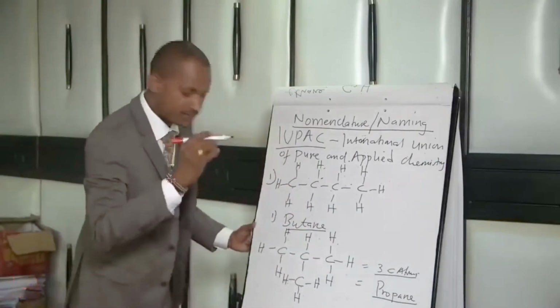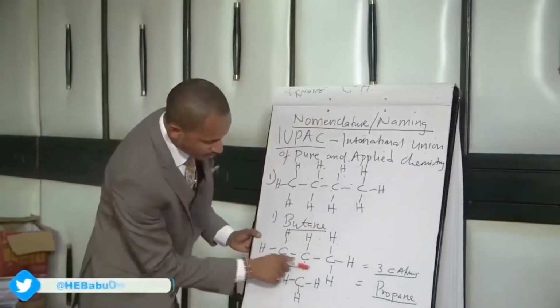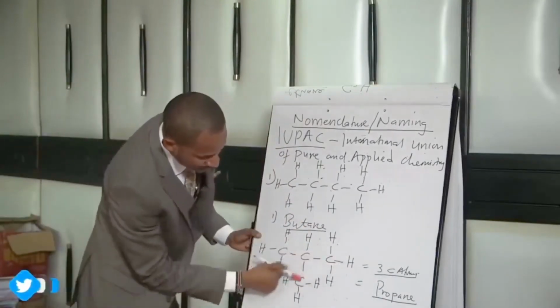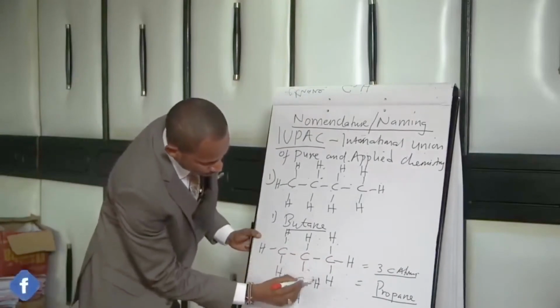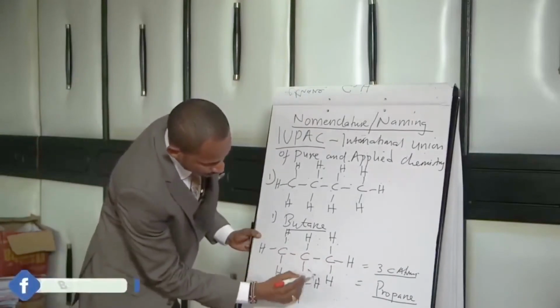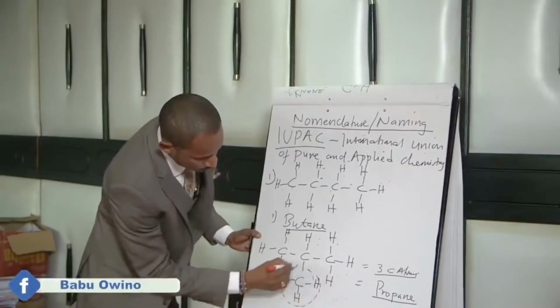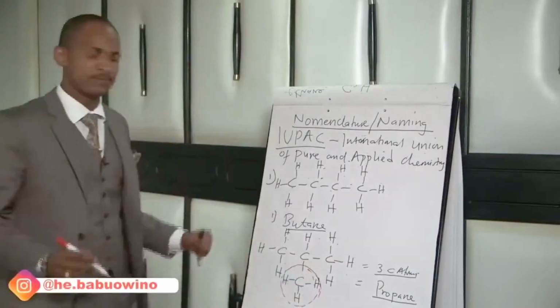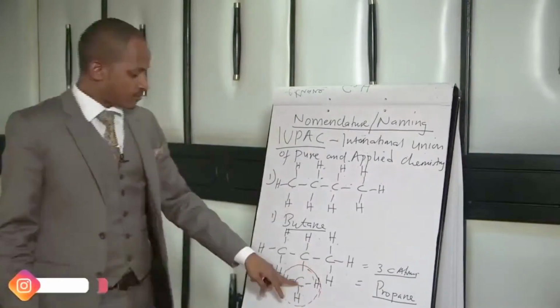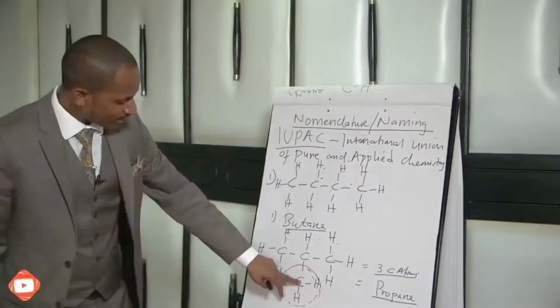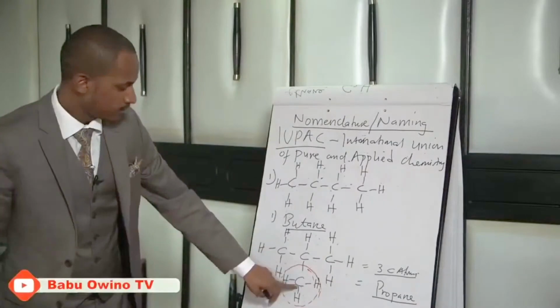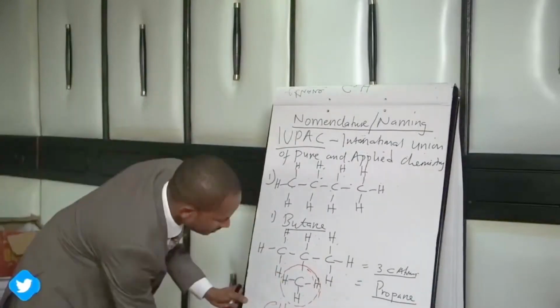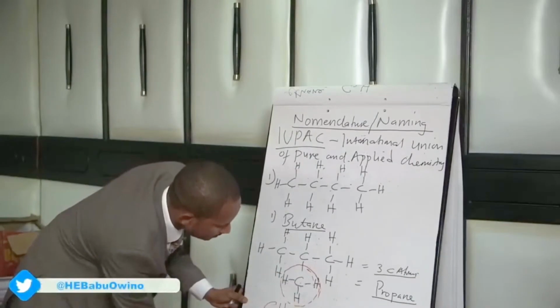Therefore, identify the branch. So if this is our longest continuous chain, we can see there's a branch here. So we want to identify what this branch is. We want to name the branch. From here, we can see the branch has 1 carbon atom. It has 1 carbon atom with hydrogen atoms, but they are 3.